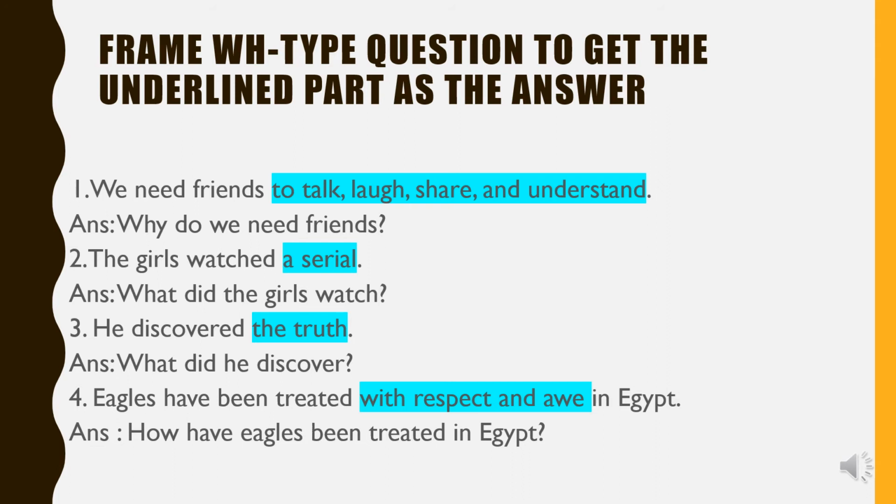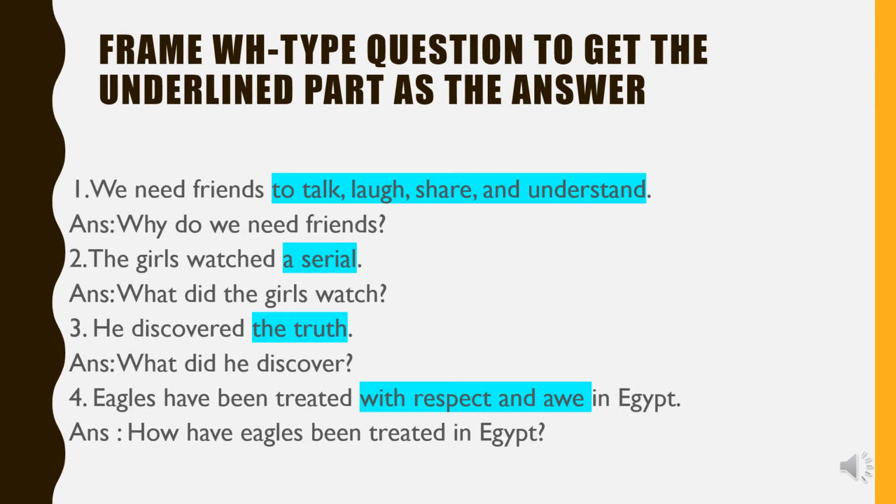So why is a WH word, do is the auxiliary, we is the subject, and need friends is the remaining part of the sentence. The second example: The girls watched a serial. What is highlighted? A serial. Now we have to get this underlined part as the answer. So what will the WH type question be? What did the girls watch?